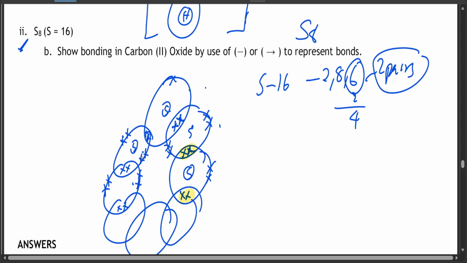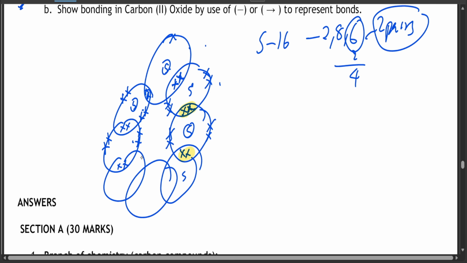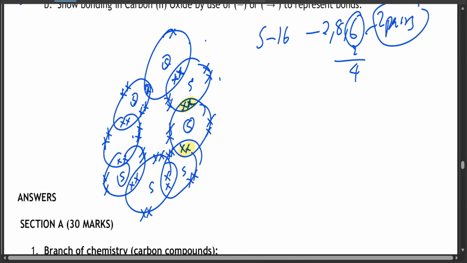So each sulfur will happen like that. So here it takes 2 pairs, it's going to remain with 2 pairs. Though it is big, it's something like this, 8 sulfur atoms.